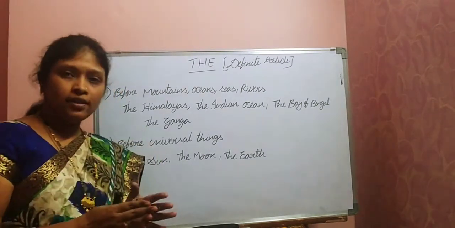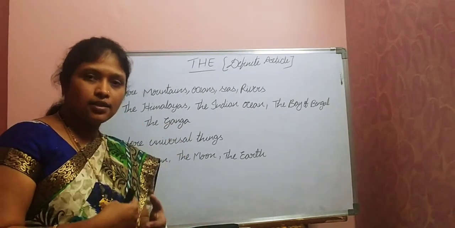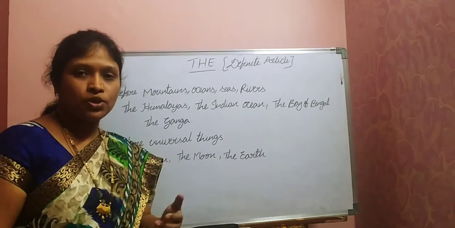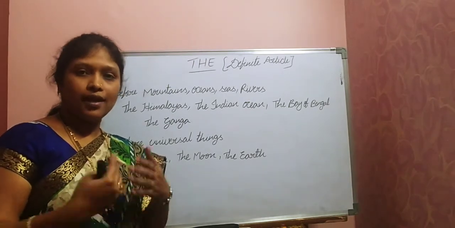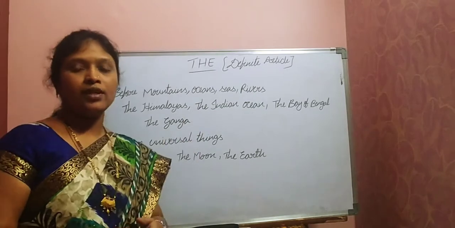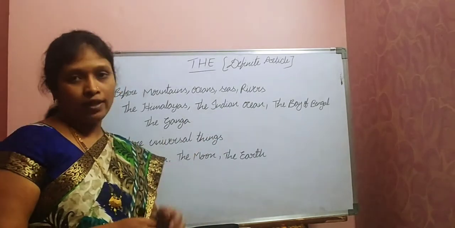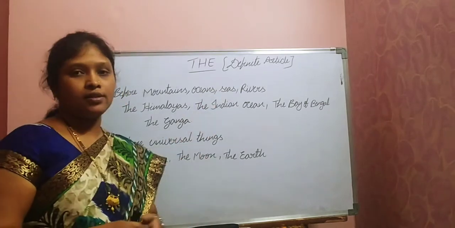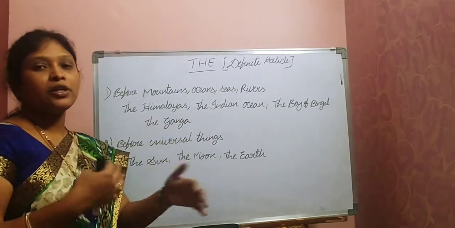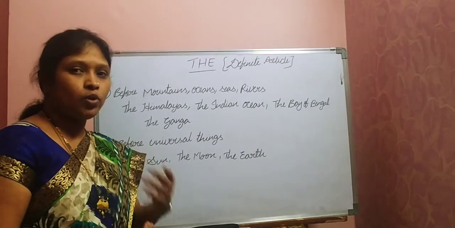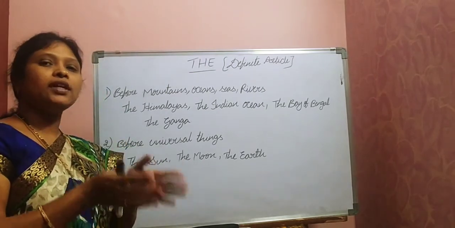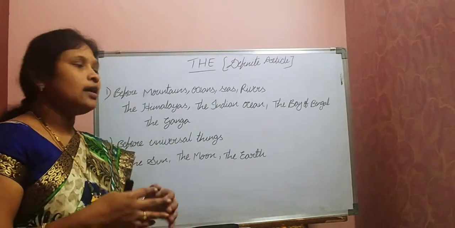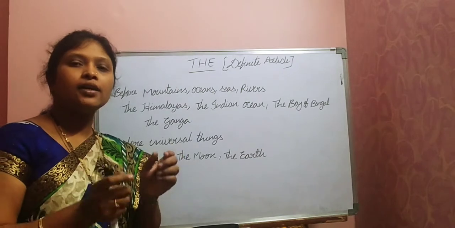So for mountains, mountain ranges, hills, we can use the. Next, oceans. So the Pacific Ocean, the Indian Ocean, like that. Next, seas, the Arabian Sea, the Bay of Bengal, the Caspian Sea. Next, rivers, the Ganga, the Krishna, the Godavari, the Yamuna, like that. So before the names of mountains, mountain ranges, oceans, seas and rivers, we have to use article the.